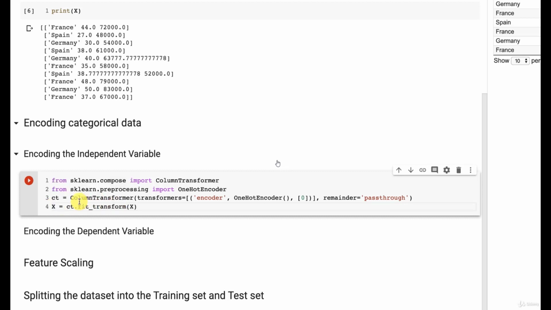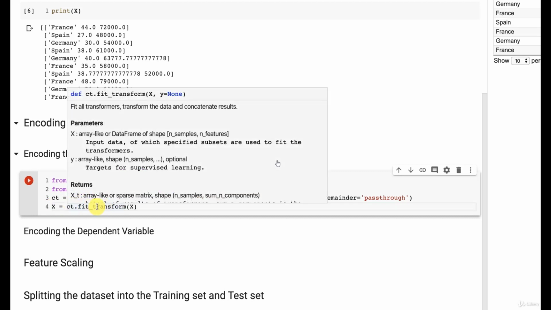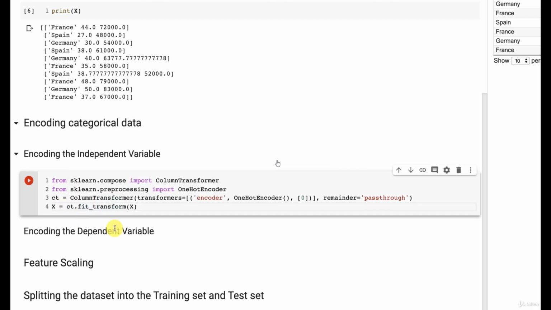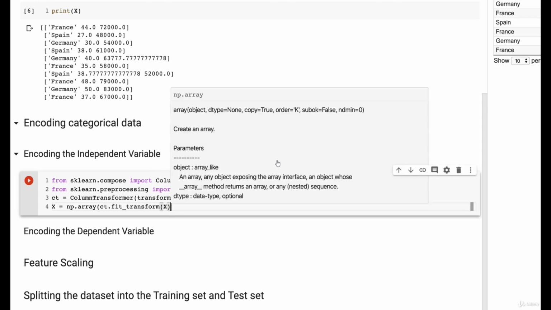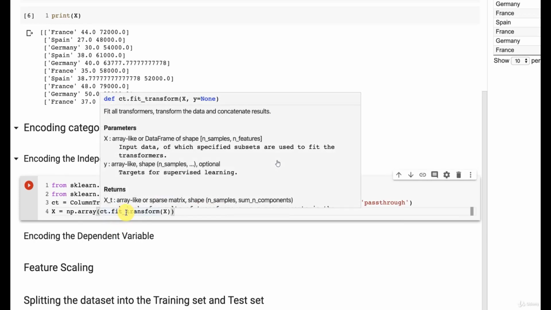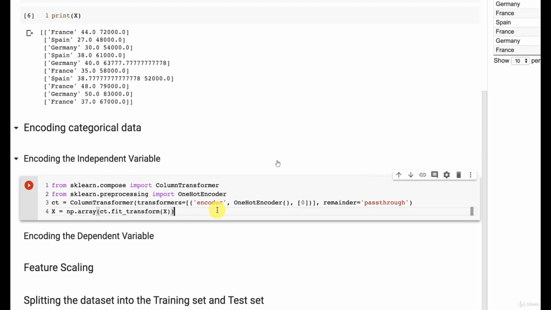So here we want to force the output of this fit transform method to be a NumPy array, and to do this we simply need to call NumPy first, which has a shortcut name np, from which we're going to call this array function, which will take as input exactly the output of the fit transform method. Alright, so now all good. Now we apply correctly this transformation to one-hot encode the columns of this matrix of features X.